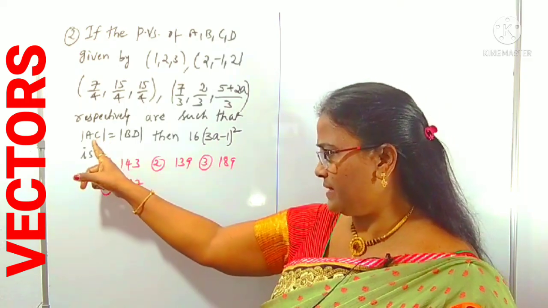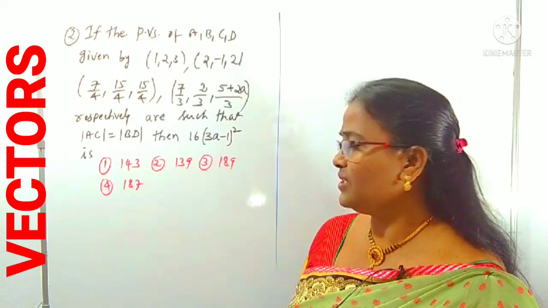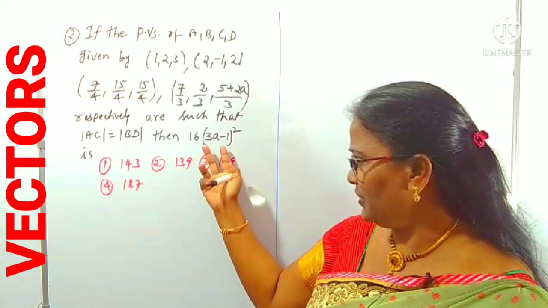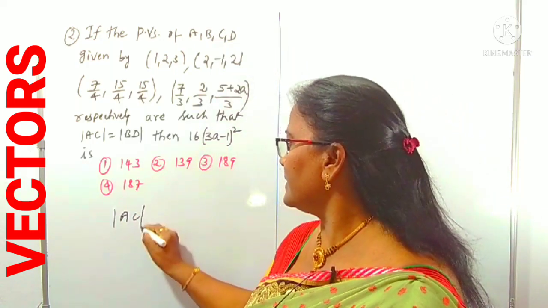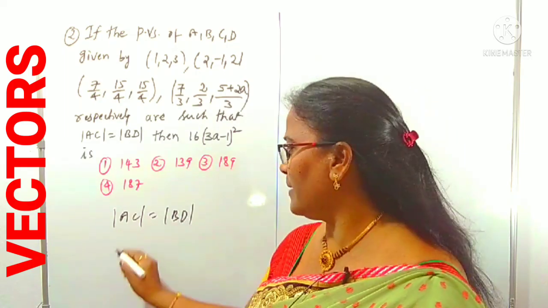So now what do we have to use? Mod AC is equal to mod BD. Means you have to use that the distances AC and BD are equal. From that we can find out this value easily. Mod AC is equal to mod BD. Take the squaring on both sides. What happened?